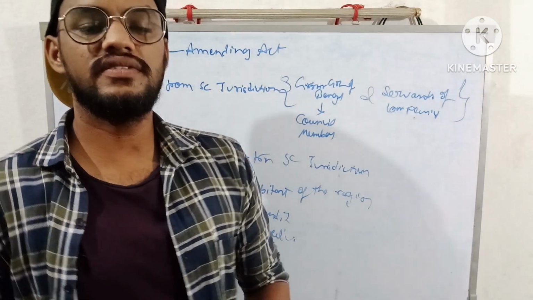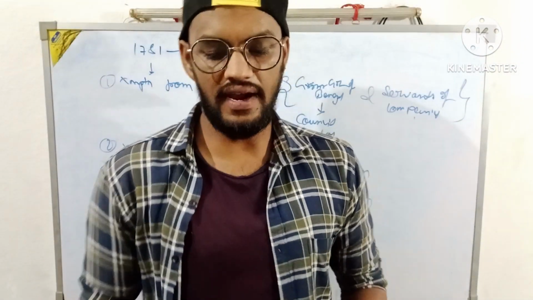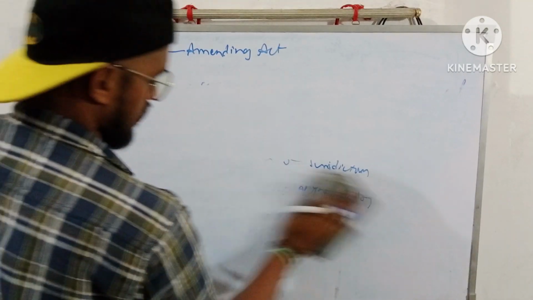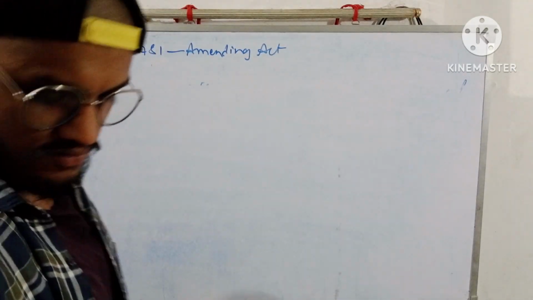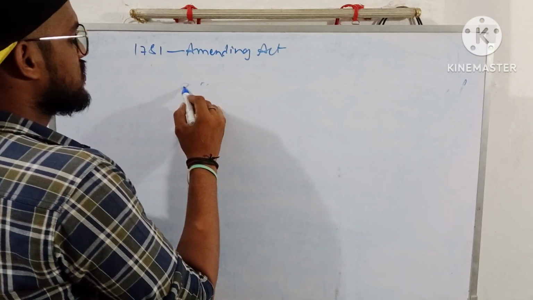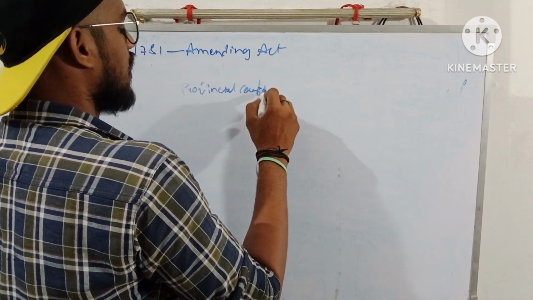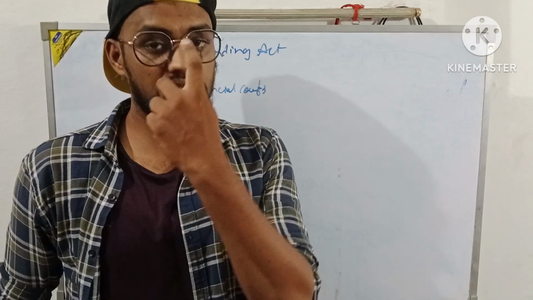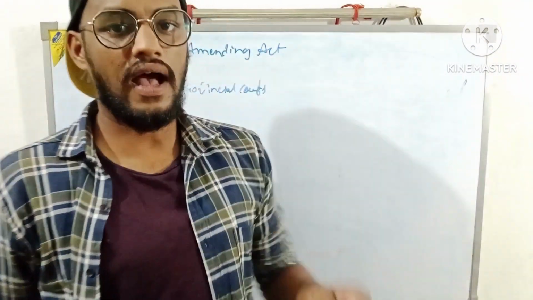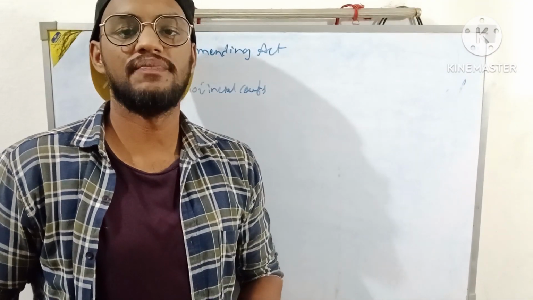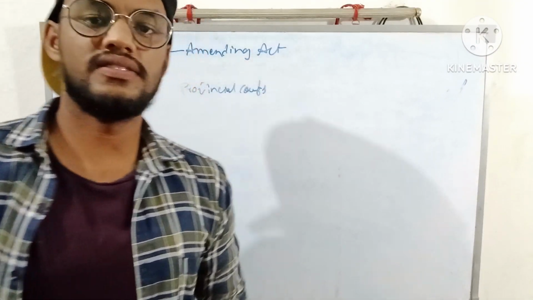Coming to one more provision related to the 1781 Act, see, there were provincial courts. These provincial courts were looked over by the judges of the Britishers.